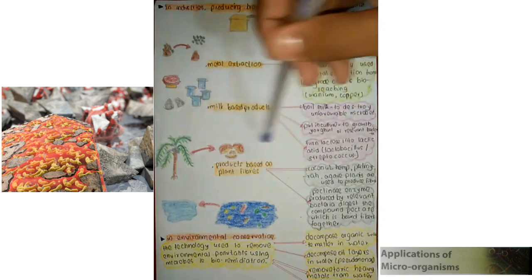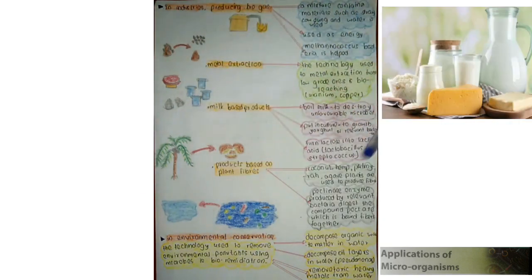Then we're going to talk about milk-based products. In producing yogurt, there are two main activities, and you have to identify the aim of them. The first one is boiling the milk. The aim of boiling milk is to destroy the unfavorable microbes in the milk before producing yogurt.